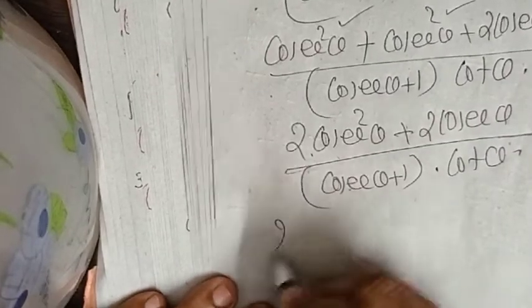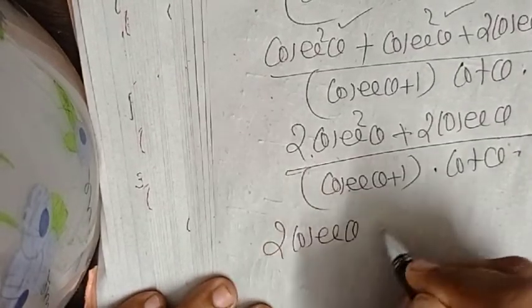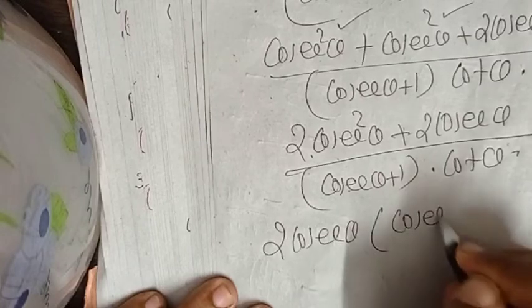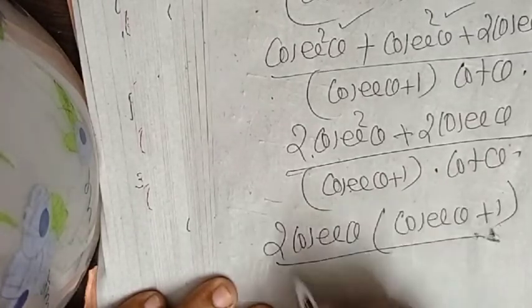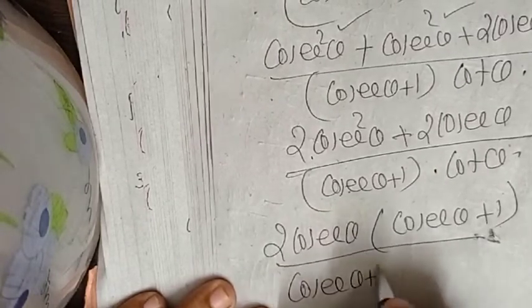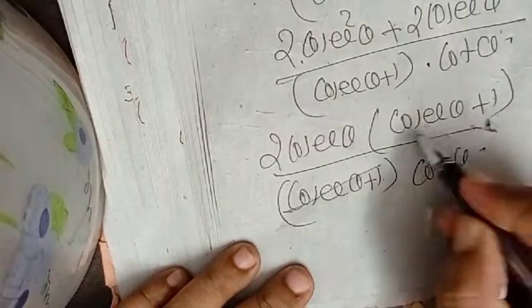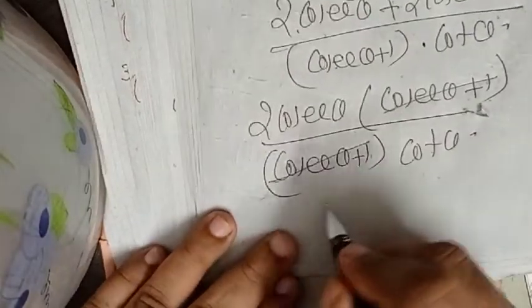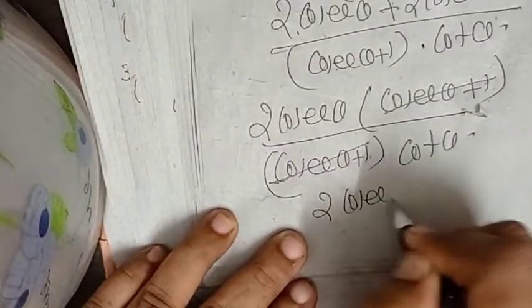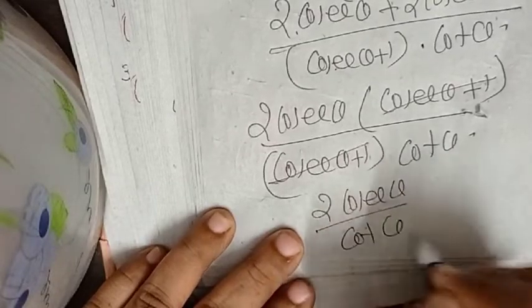Now 2 cosec theta we can take outside. 2 cosec theta into cosec theta plus 1 by cosec theta plus 1 into cot theta. Agree? Just simplify the steps. Cosec theta plus 1, cosec theta plus 1. Therefore, you will get 2 cosec theta by cot theta.